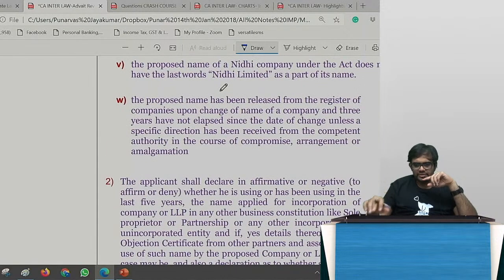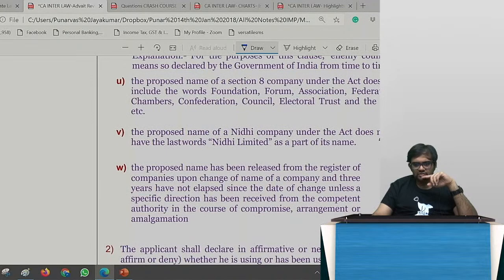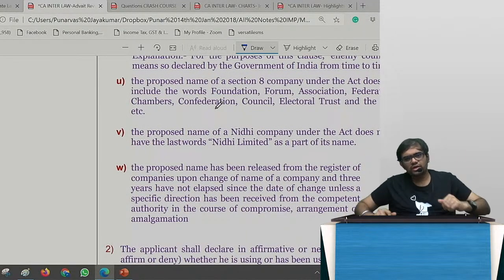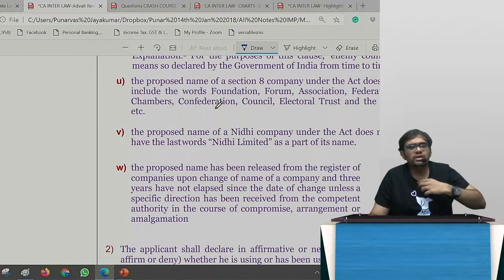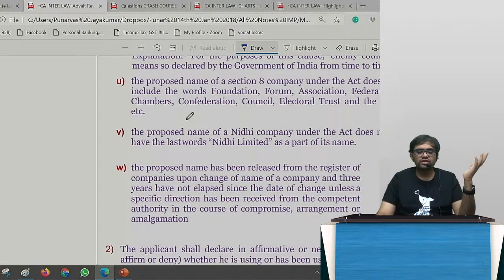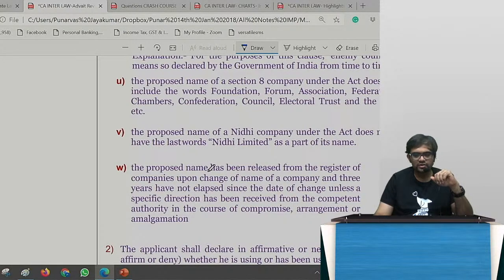So the applicant, the proposed name of a Nidhi company also is the same thing. Nidhi company, Section 8 company, all these things you cannot copy from the normal Companies Act. If you are a Section 8 company which is there for philanthropic purpose, you cannot copy a name which is already there, is what they are trying to tell.